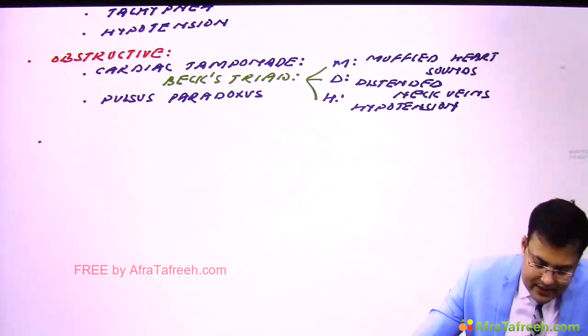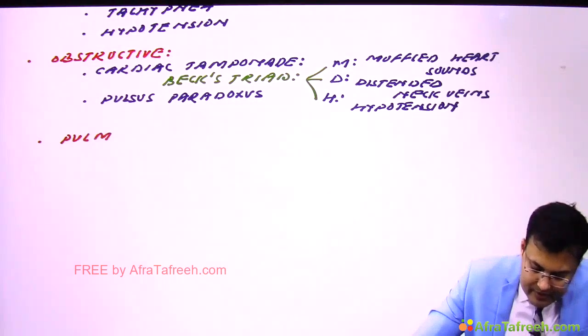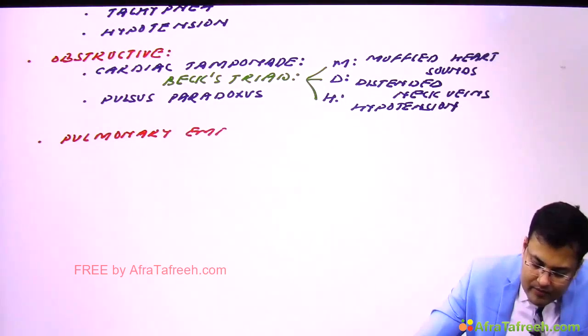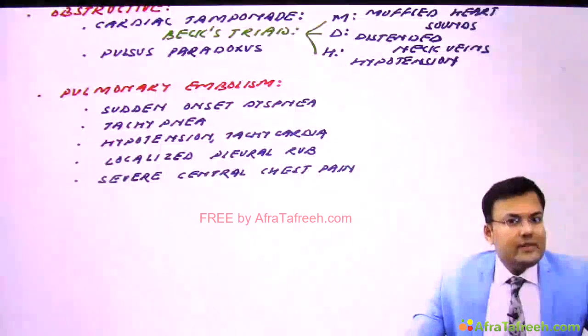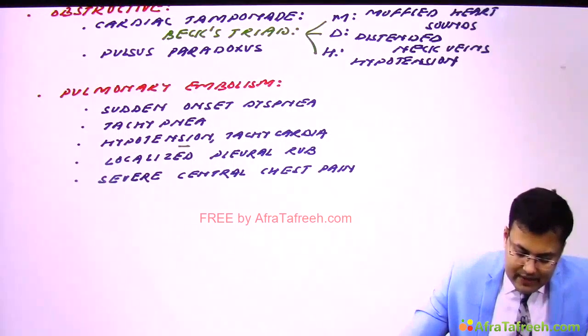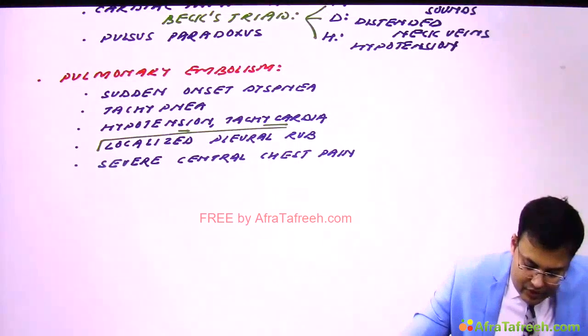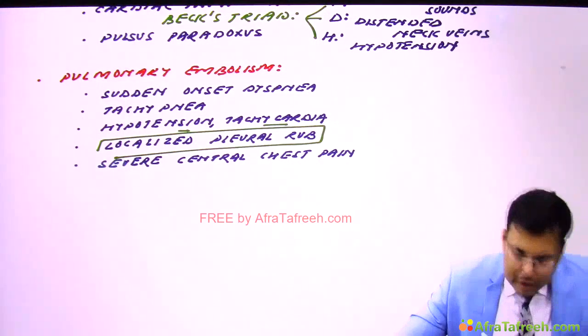Now see the manifestations in the patients of pulmonary embolism. So if the patient is having pulmonary embolism, these patients have sudden onset dyspnea. There is tachypnea. These patients have hypotension, tachycardia. Because of pulmonary embolism, there is localized pleural rub also.